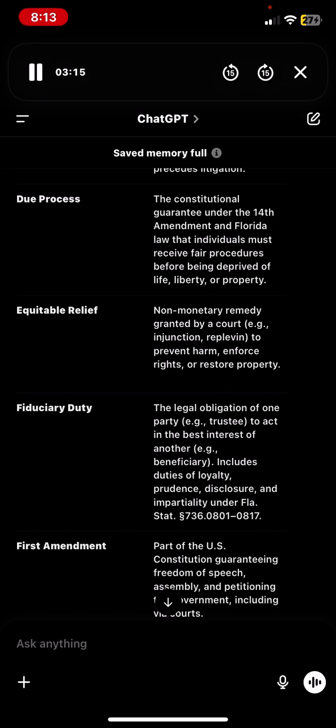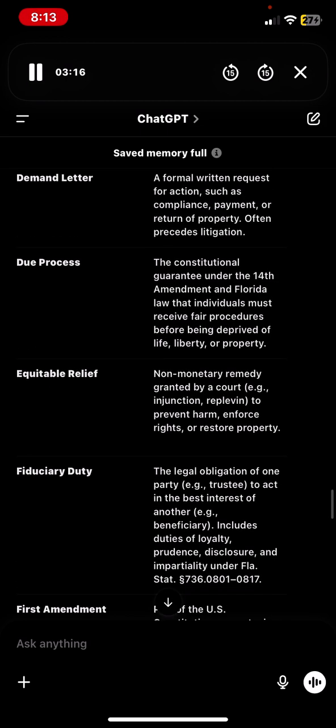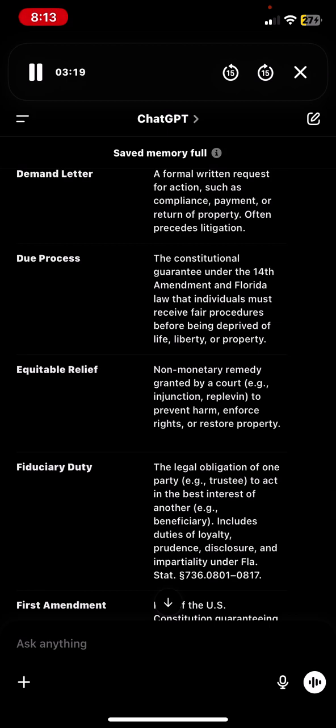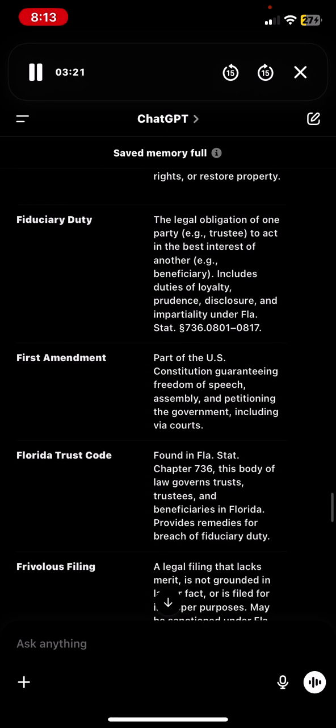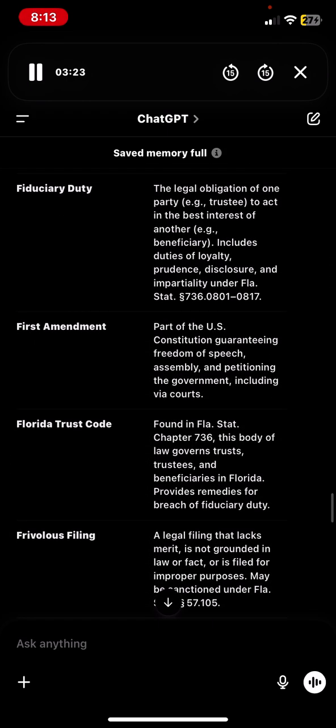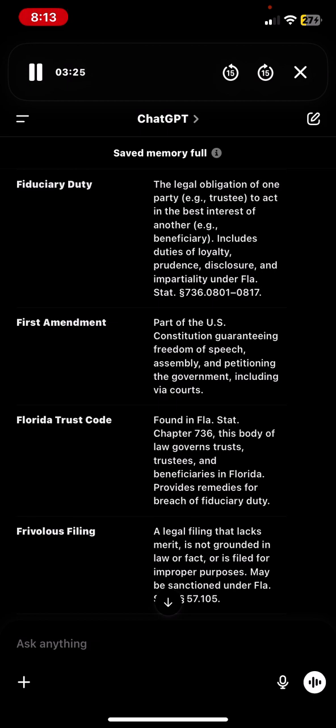Fiduciary duty, the legal obligation of one party, e.g. trustee, to act in the best interest of another, e.g. beneficiary. Includes duties of loyalty, prudence, disclosure, and impartiality under Fla. Stat. 736.0801 to 0817. First Amendment, part of the U.S. Constitution guaranteeing freedom of speech, assembly, and petitioning the government, including via courts.